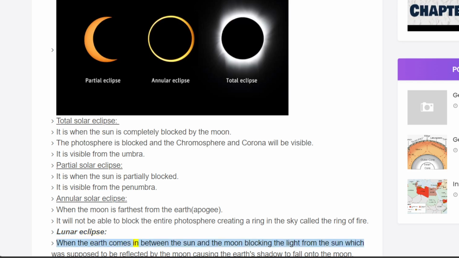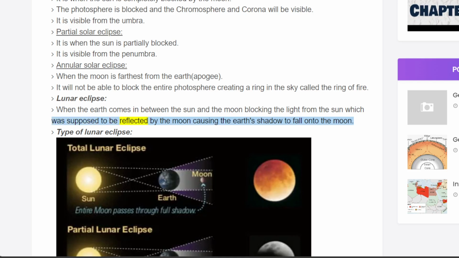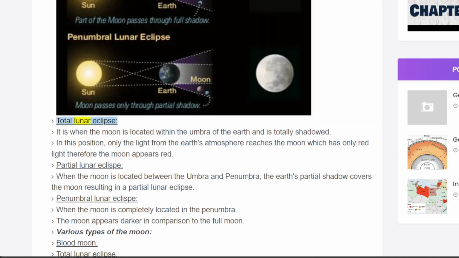When the Earth comes in between the sun and the moon, blocking the light from the sun which was supposed to be reflected by the moon, it causes the Earth's shadow to fall onto the moon. Types of lunar eclipse. Total lunar eclipse. It is when the moon is located within the umbra of the Earth and is totally shadowed. In this position, only the light from the Earth's atmosphere reaches the moon, which has only red light, therefore the moon appears red.